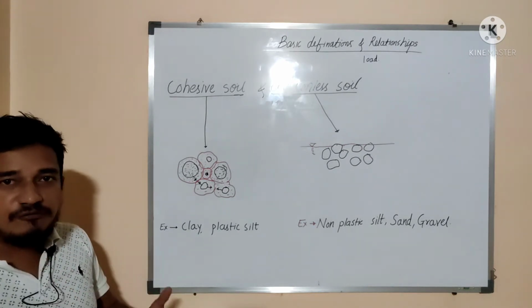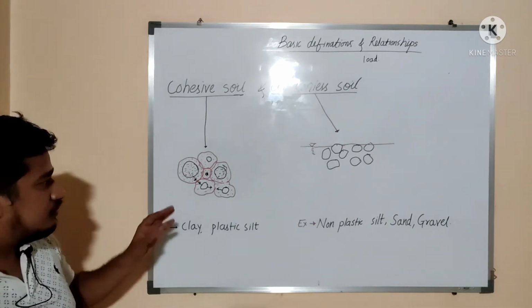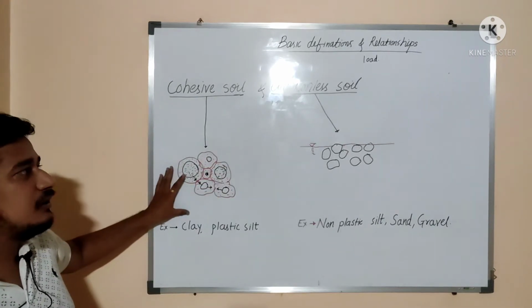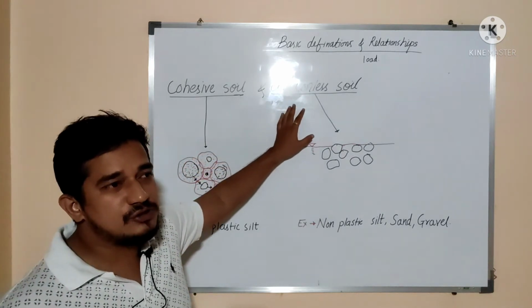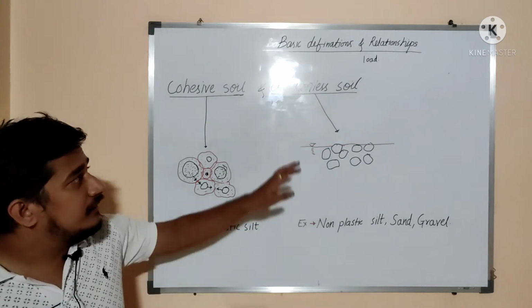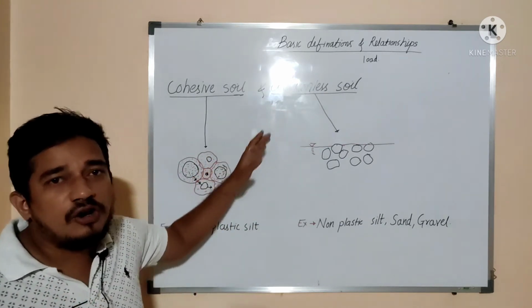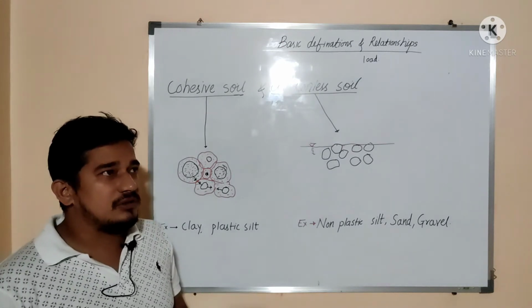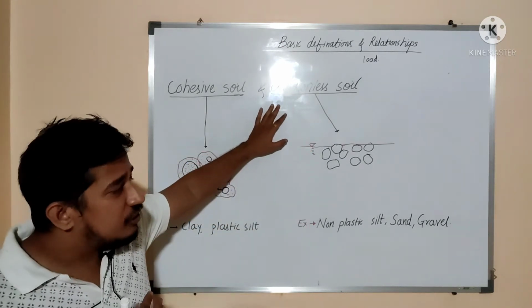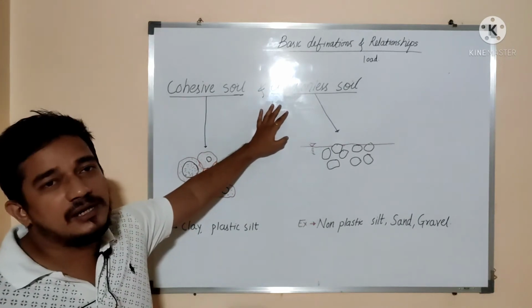As there is a more specific area, because of that there will be more force of attraction. So that's why they are plastic in nature. In the case of cohesionless soil, the particles will have somewhat more dimension, and they are formed because of physical disintegration. Cohesionless soils are not formed because of chemical decomposition. The process of formation is through physical disintegration.